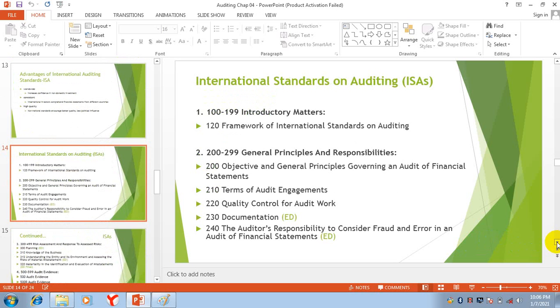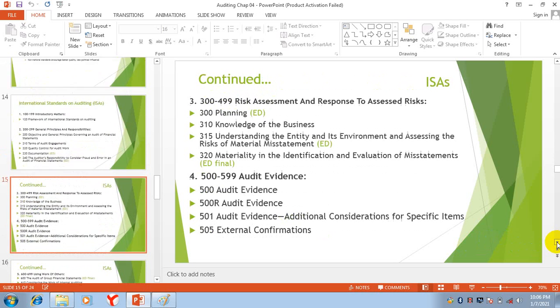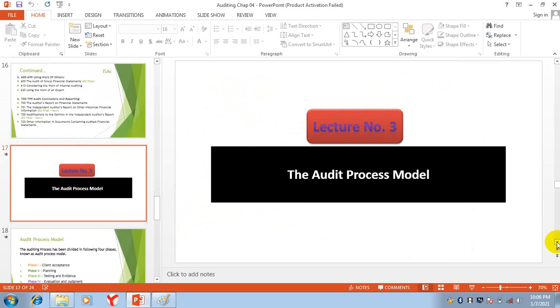Then these are the different international standards on auditing. So I discussed which standard is about which thing.